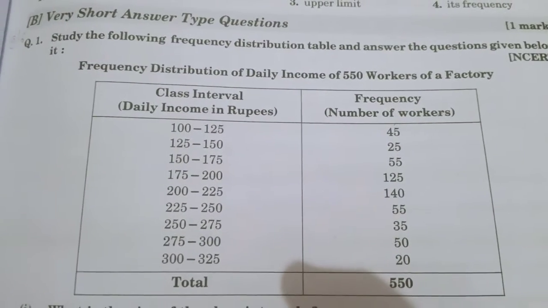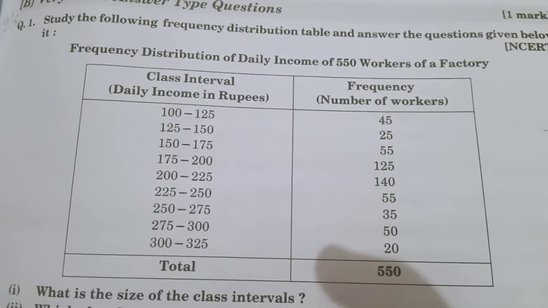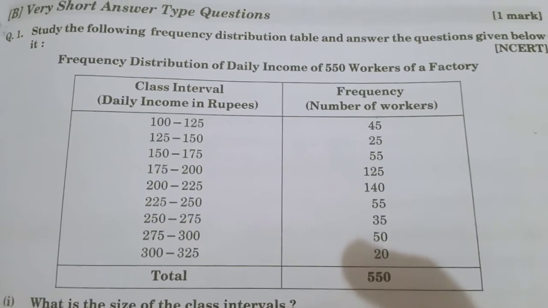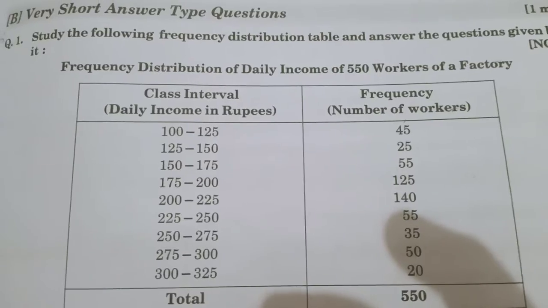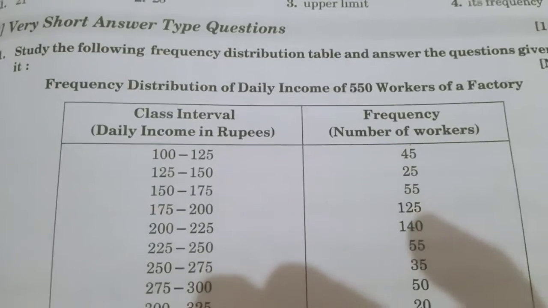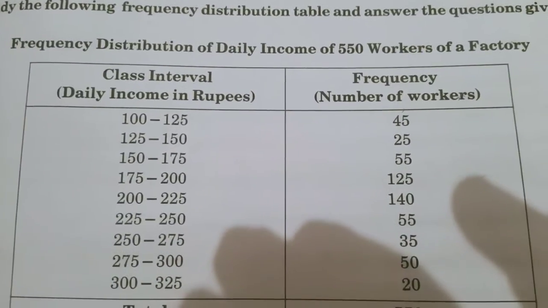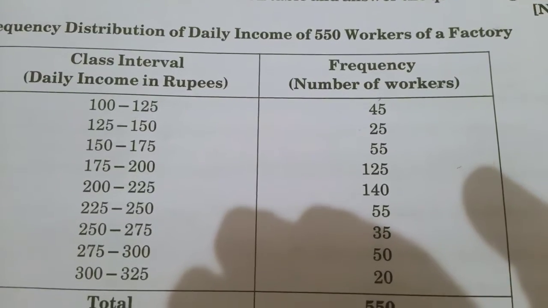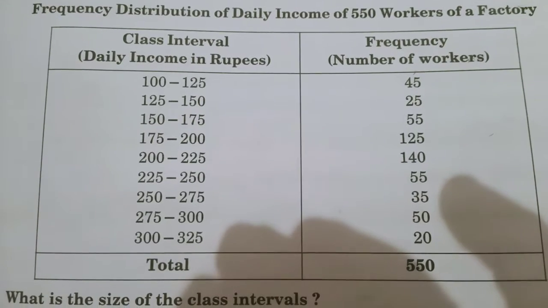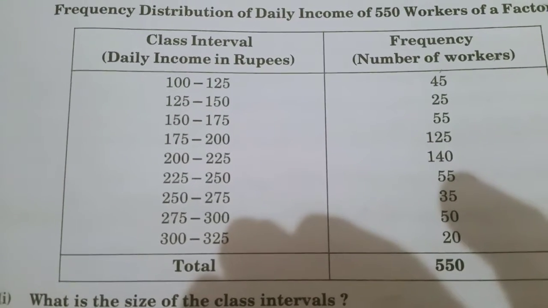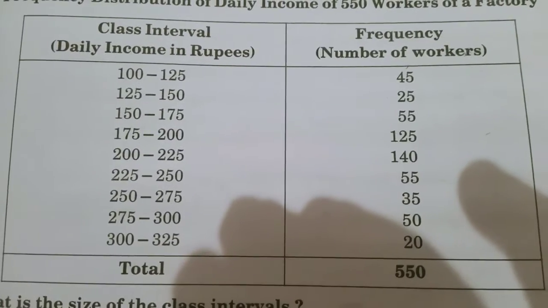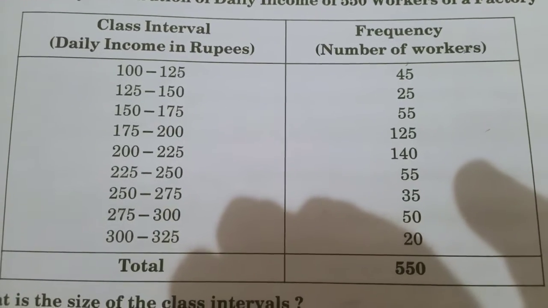In the previous lecture we saw some objective questions. Now we see very short answer type questions which carry 1 mark. See the table. Study the following frequency distribution table and answer the questions given below it. Frequency distribution of daily income of 550 workers of a factory. In the table, the first column is class interval, the second column is frequency. In class interval, the daily income of the workers in rupees is given. In the second column, frequency means the number of workers.